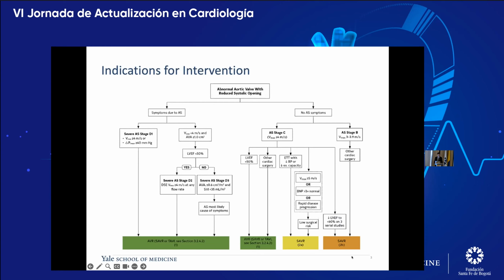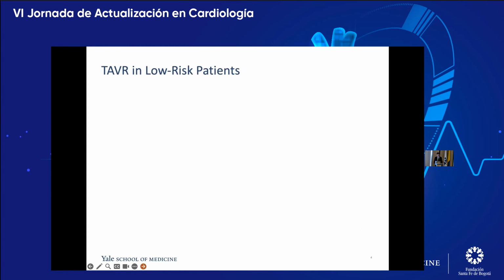If they're getting other surgery in the setting of moderate aortic stenosis, it's a 2B recommendation to replace the valve at that time. And then if the LVEF is progressively lowering on serial echoes, then it's a 2B recommendation, so it can be considered at that time.